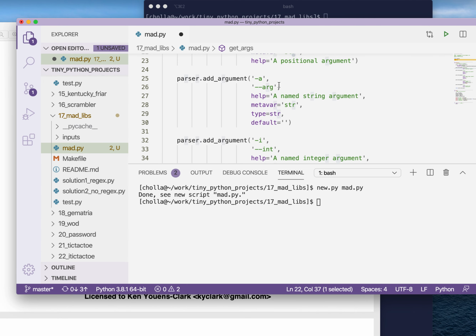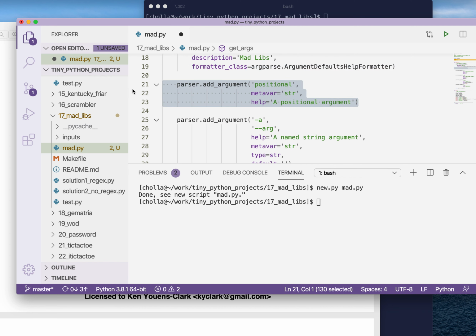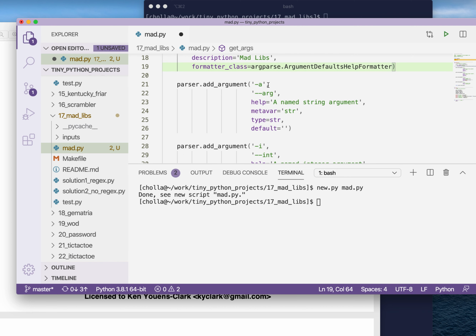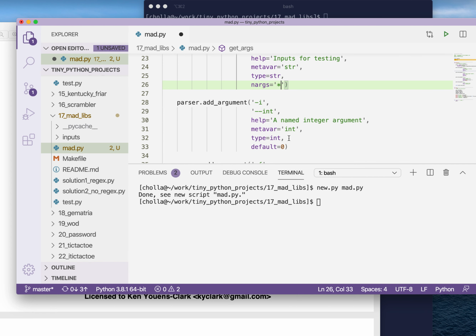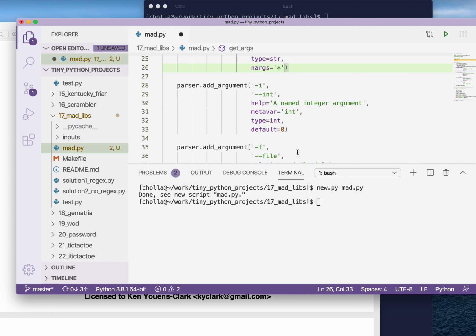So I'm going to get rid of this positional argument. This is actually going to be -i for inputs. I can't remember if it's input or inputs. It's going to be inputs for testing. That's going to be one or more string values. So I'm going to make this nargs equal to actually zero or more. They're allowed to be none, but it can be more than one if they are provided.